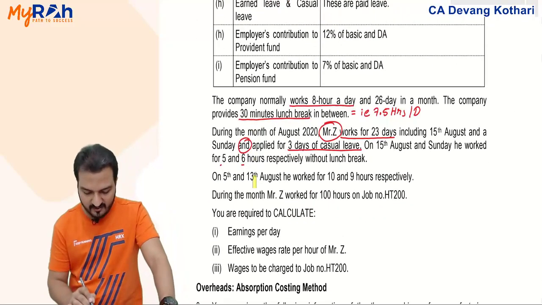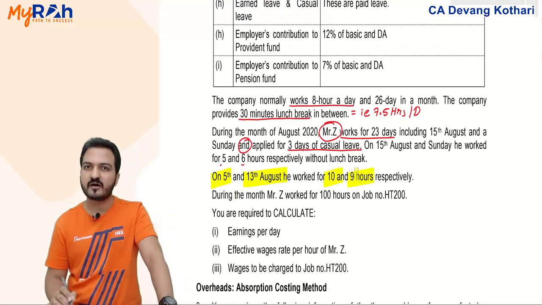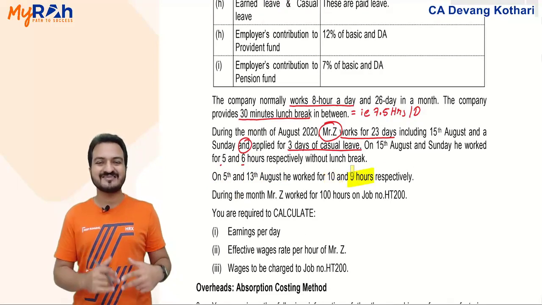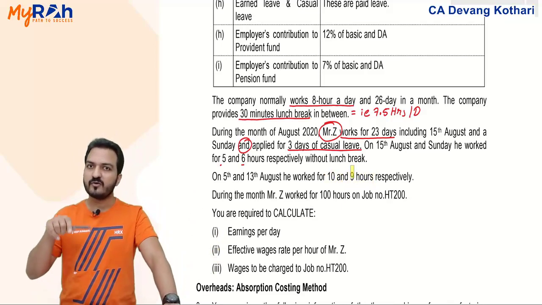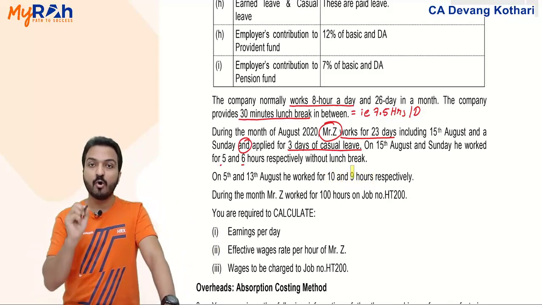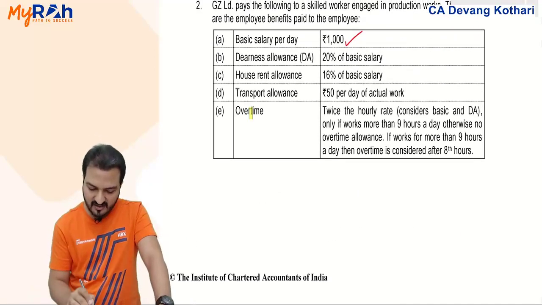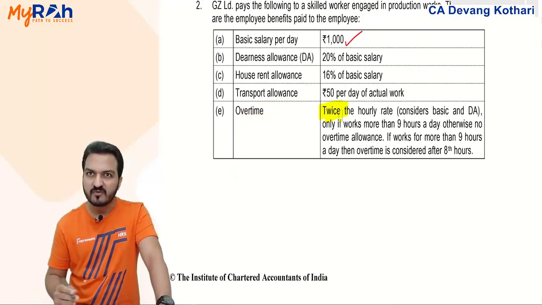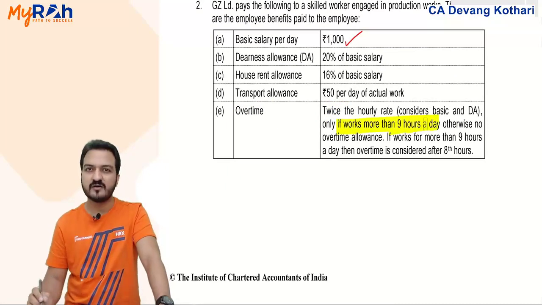Okay, and on 5th and 13th August he worked for 10 hours and 9 hours respectively, which means this was his overtime. Yes, now for overtime I should pay him overtime premium, but as per the condition here, that premium, twice the hourly rate, will be paid only if he works for more than 9 hours a day.